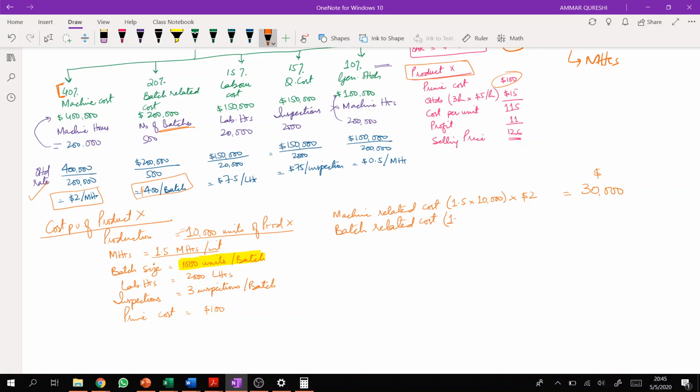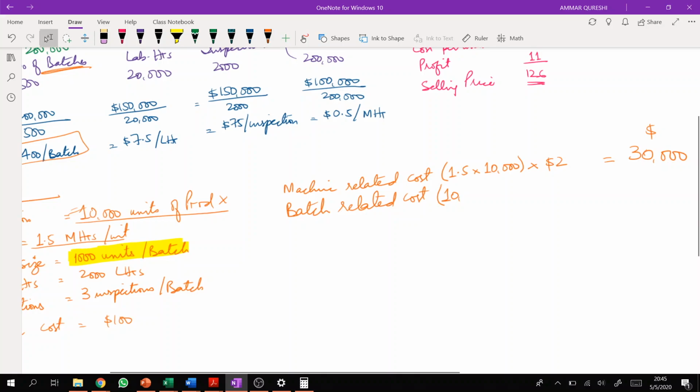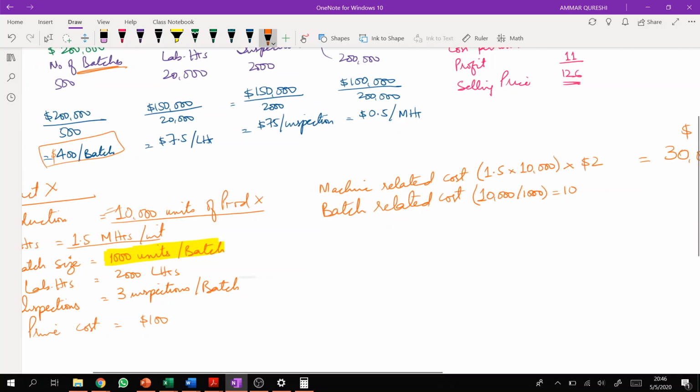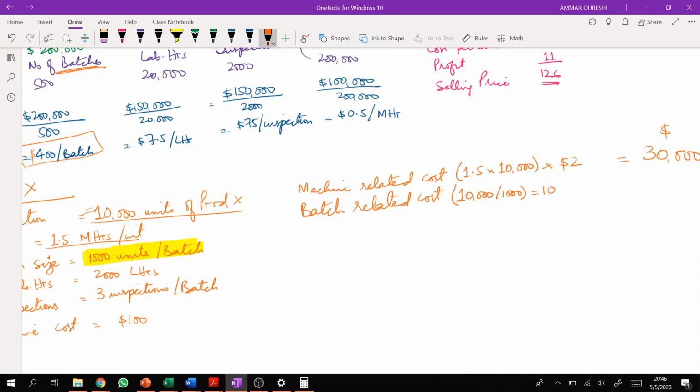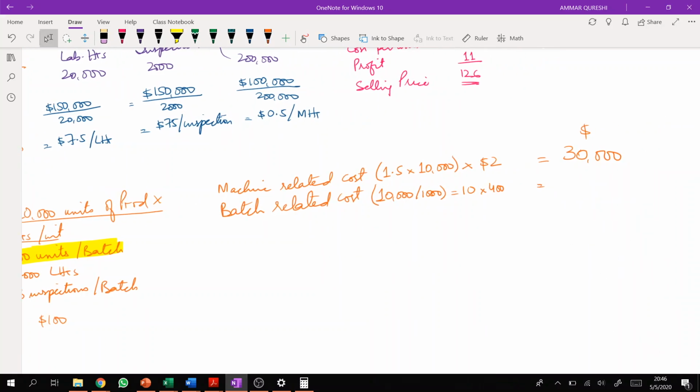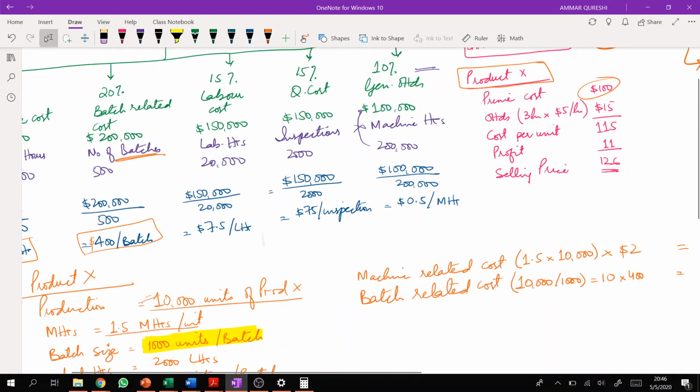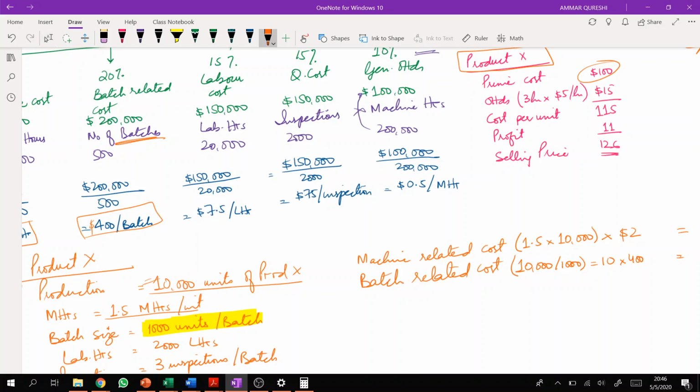That means 10,000 units divided by 1000 units per batch. This will give you around 10 batches, right? And 10 batches multiplied by the batch cost, which is around 400, so we will multiply it with 400. So we will get around 4,000, I guess, right? The next is labor related cost, right?